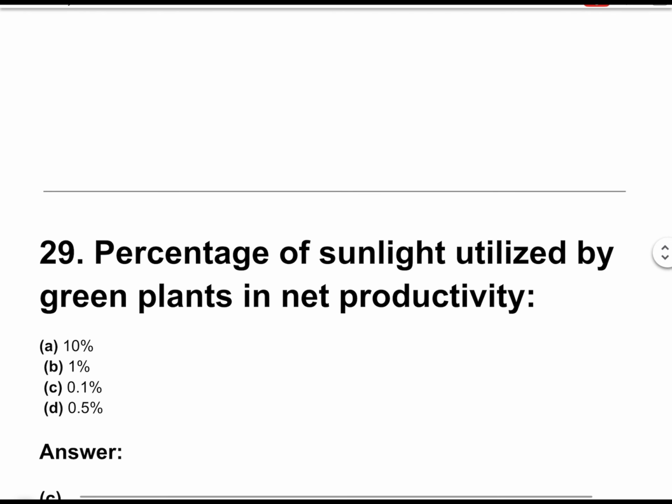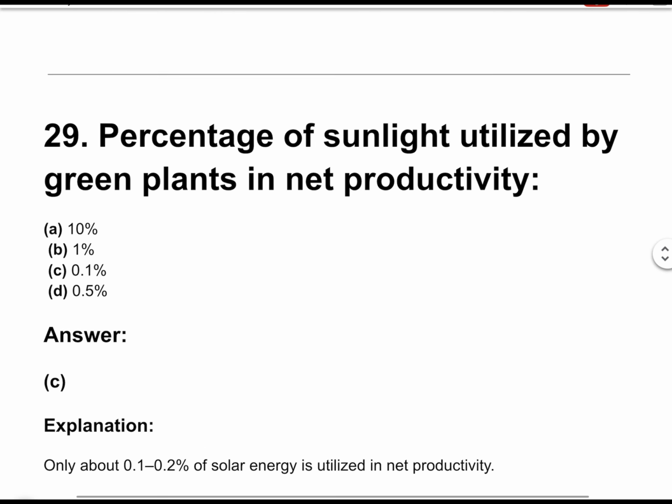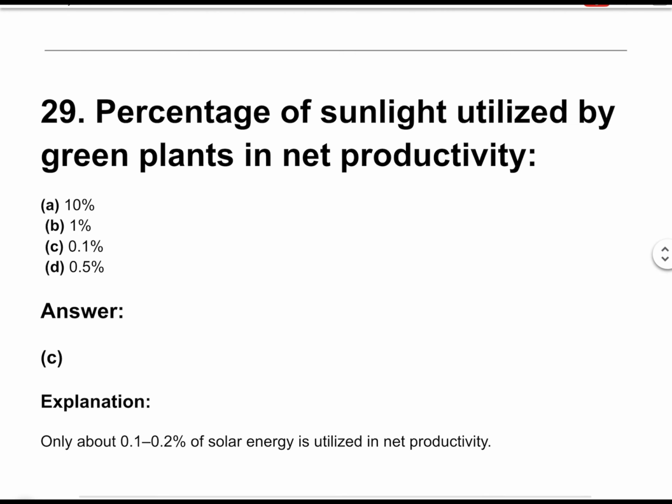Question number 29. Percentage of sunlight utilized by green plants in net productivity. The correct answer is option C. 0.1%. Only about 0.1 to 0.2% of the solar energy is utilized in net productivity.